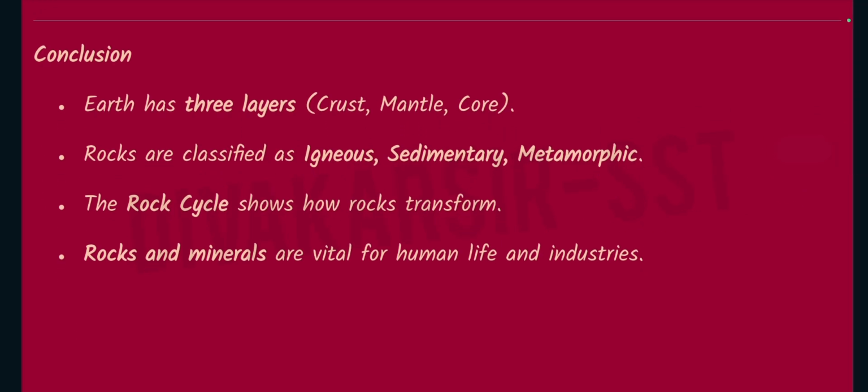Conclusion. Earth has 3 layers: crust, mantle, core. Rocks are classified as igneous, sedimentary, metamorphic. The rock cycle shows how rocks transform. Rocks and minerals are vital for human life and industries.